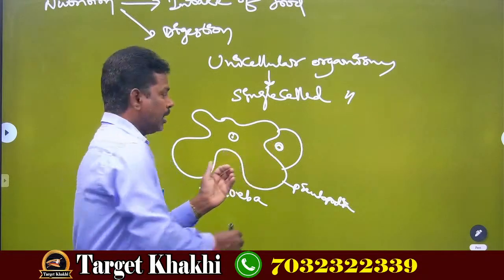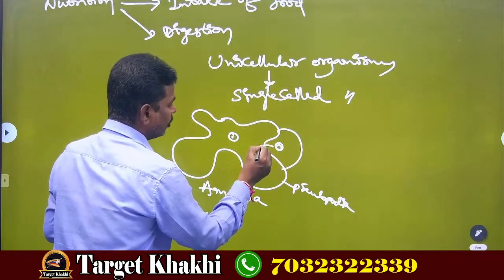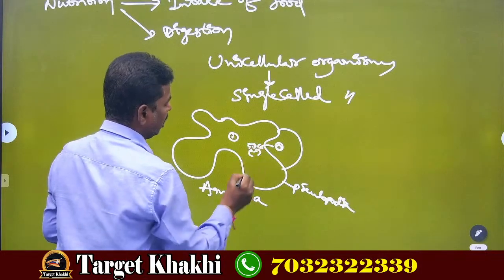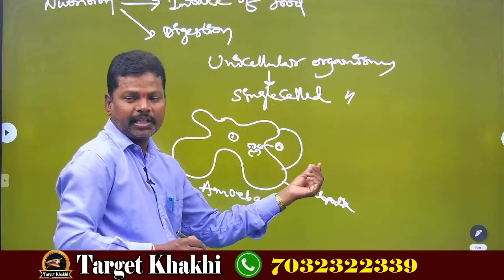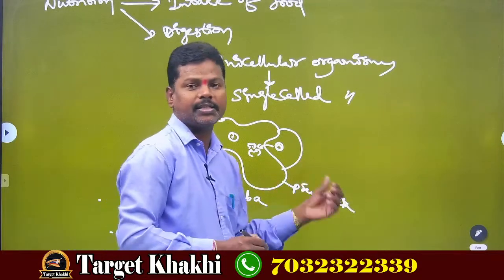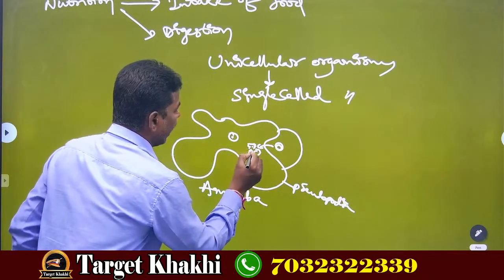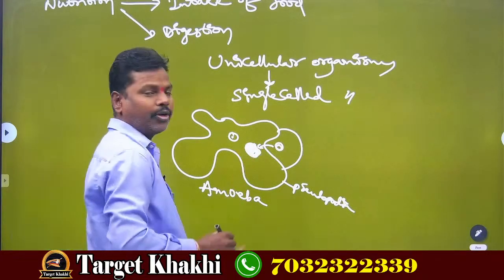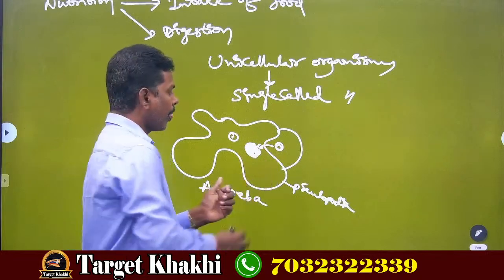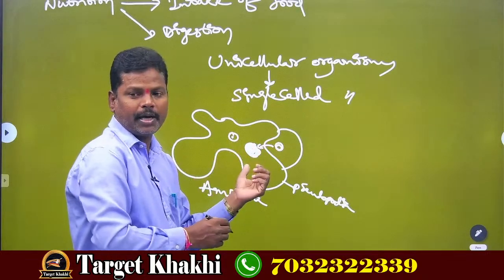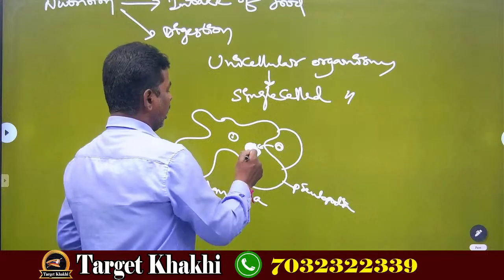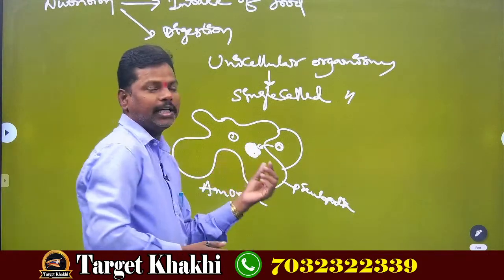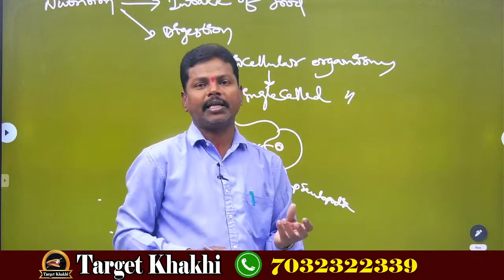the amoeba takes food inside by diffusion process like this. The food particles which enter into the amoeba by diffusion process form a food vacuole, like this vacuole. Understood? Food vacuole. This food vacuole forms inside amoeba, the single-celled organism. After that it will digest in the cytoplasm and break down into smaller particles, right?